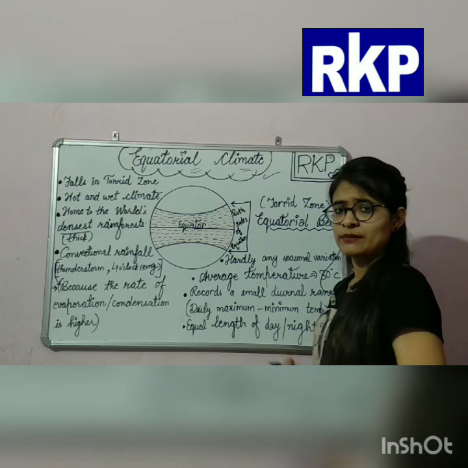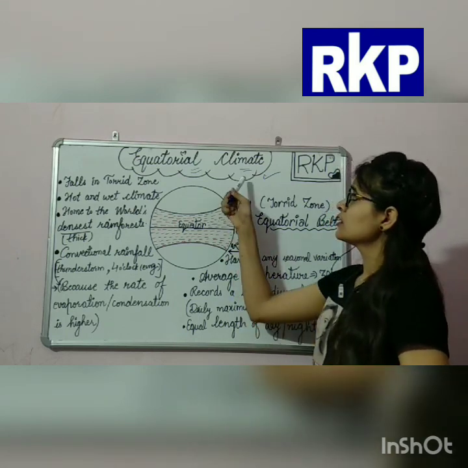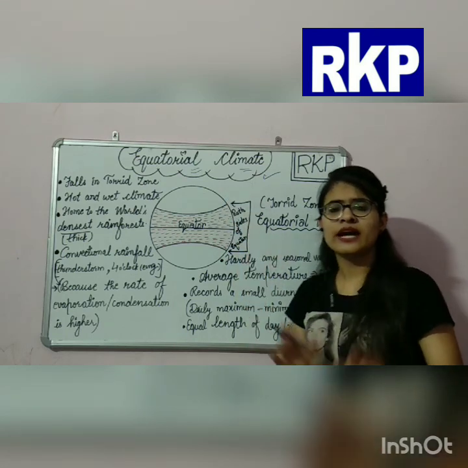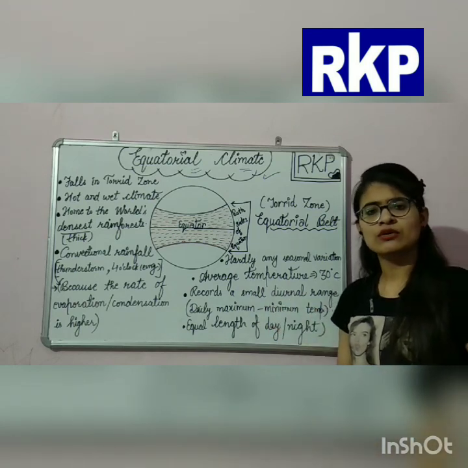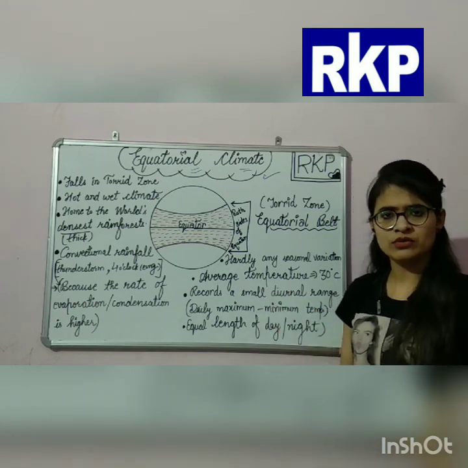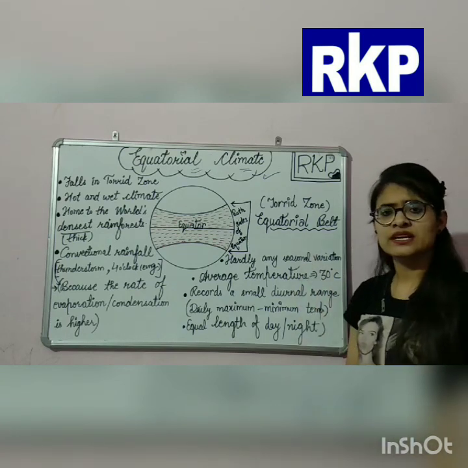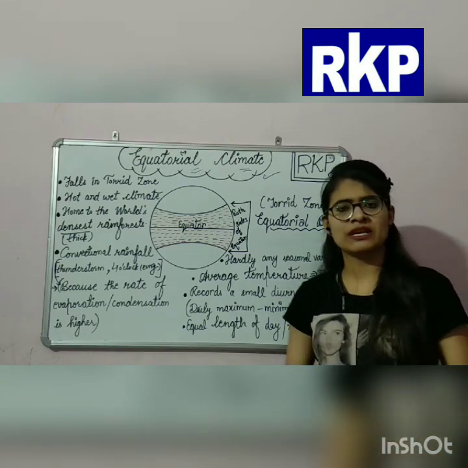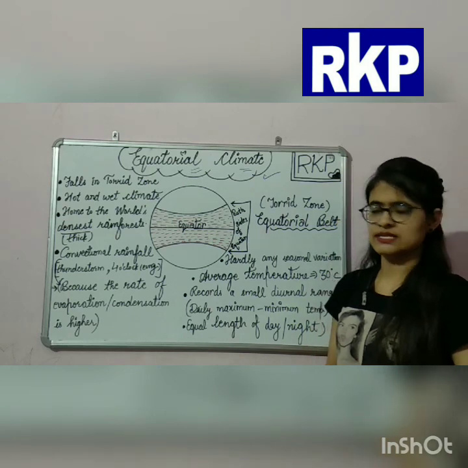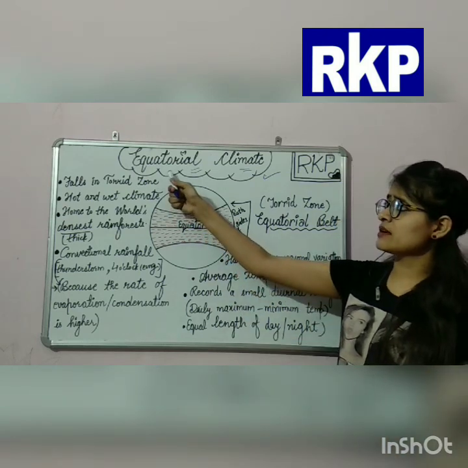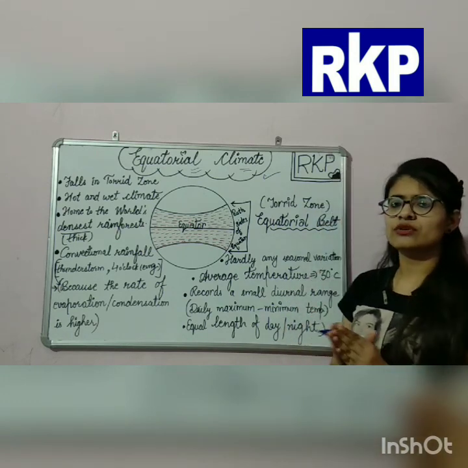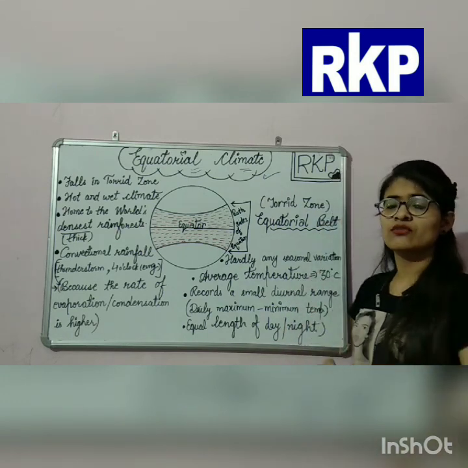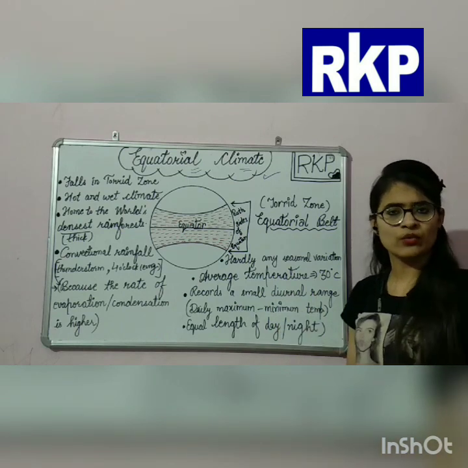you know about climate, okay? Climate is the atmospheric conditions of a place for a long period of time, okay? So climate is the atmospheric conditions of a place for a long period of time. And the next term is equatorial. What is equatorial? Equatorial regions are those regions which are on both sides of the equator.